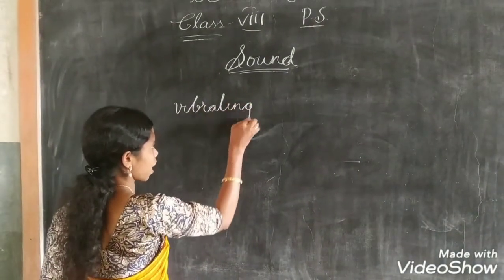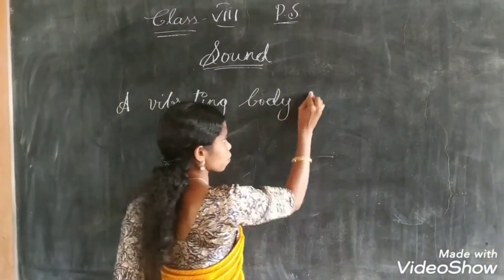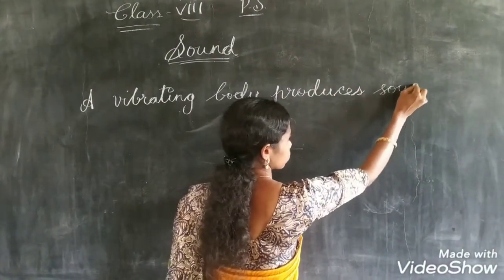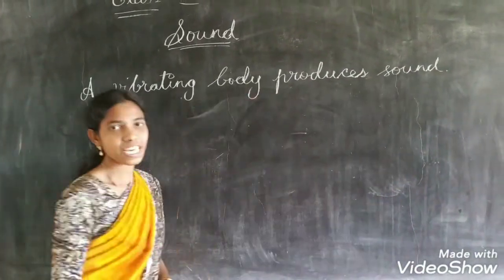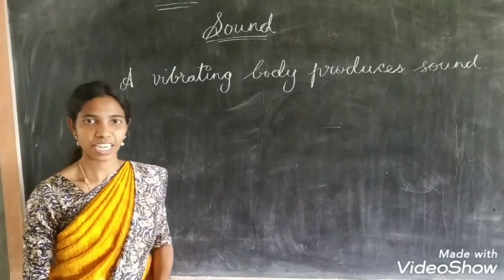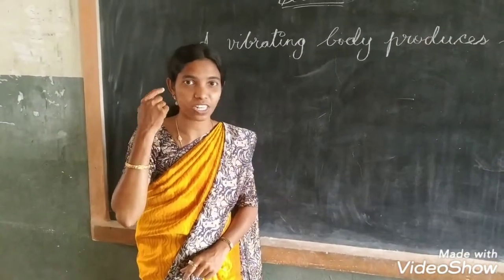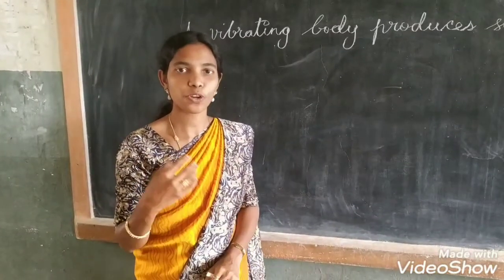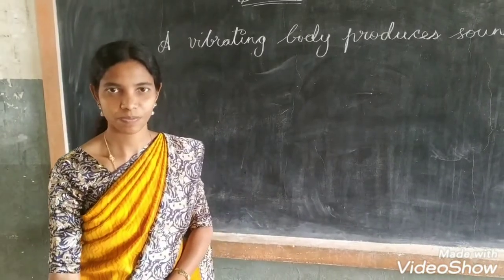That means a vibrating body produces sound. What produces sound? A vibrating body produces sound. If you want to know that, just keep your ear on a bench. You can feel some vibrations through your ear. So that vibrating body is producing sound. We will learn more deeply about that sound. Okay?